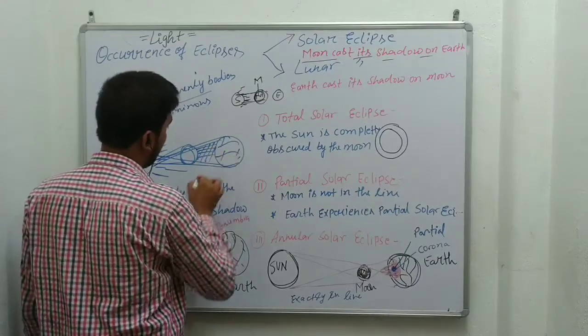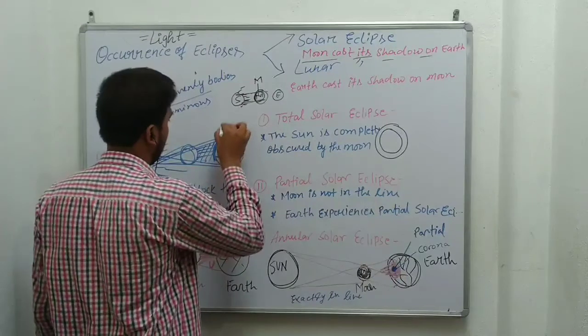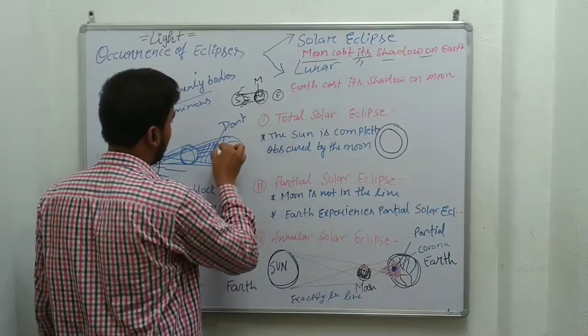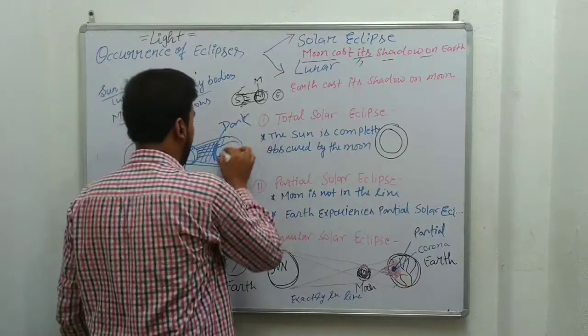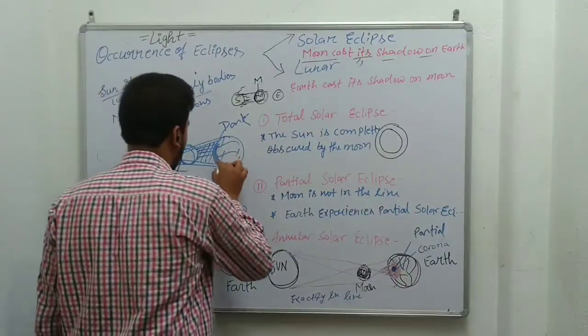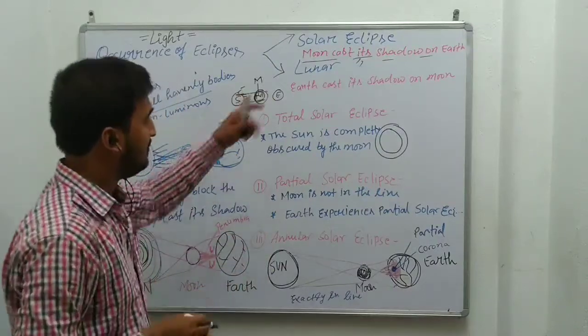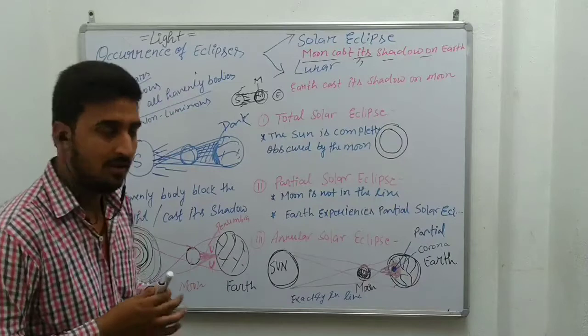Suppose this amount of light is not reaching the earth, so this area will be dark, and it causes a shadow on the earth. That's why there will be darkness in this area, and this is the reason for the eclipse. This particular topic is known as solar eclipse.